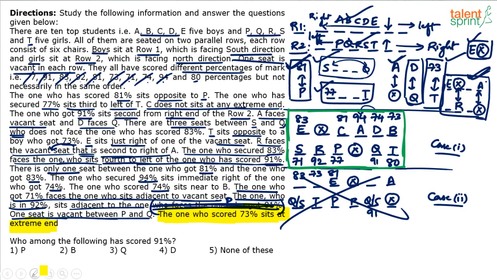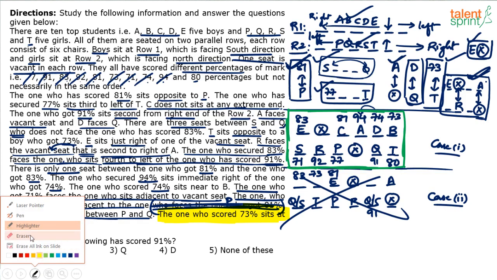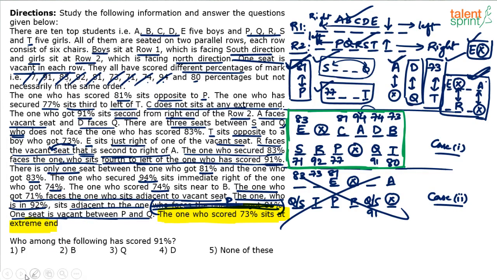Anyway, so that's the arrangement. Let's answer the questions now. The first one: who among the following has scored 91? Q has scored 91, right? So Q is the answer.